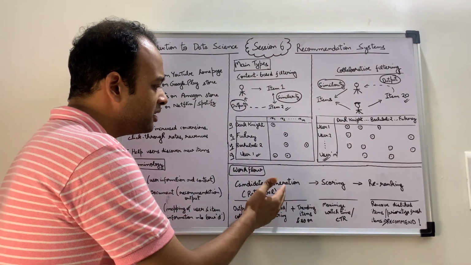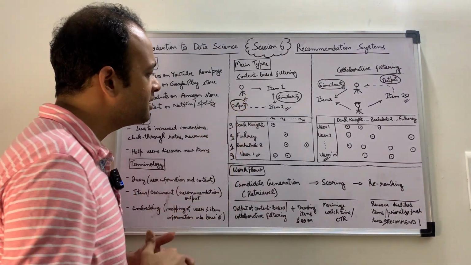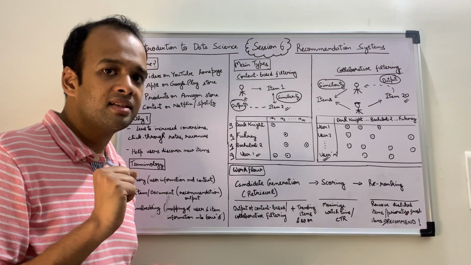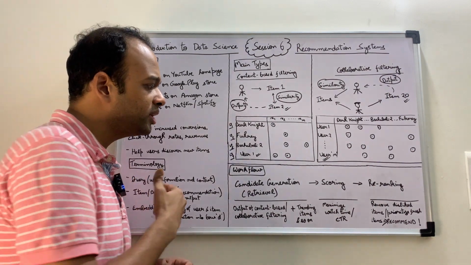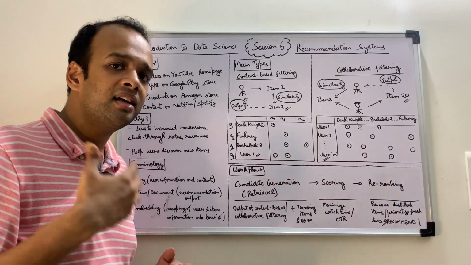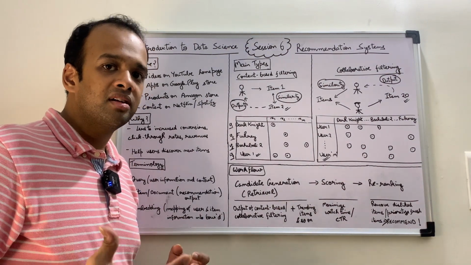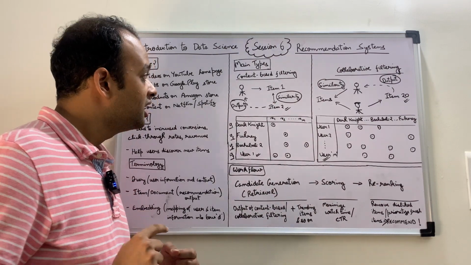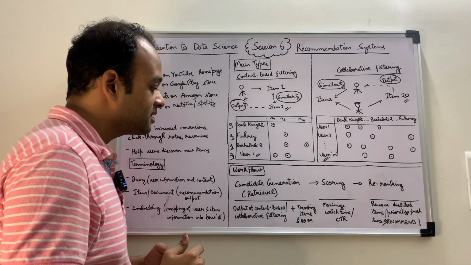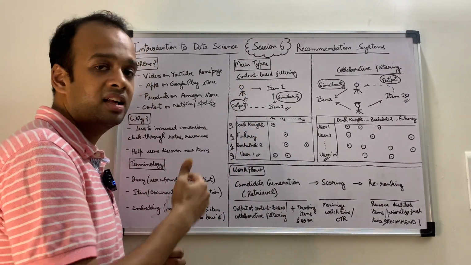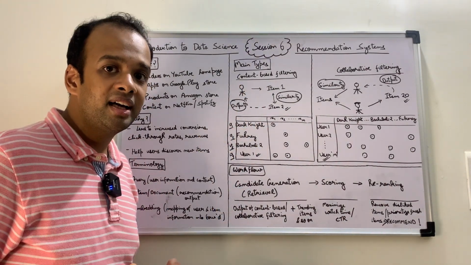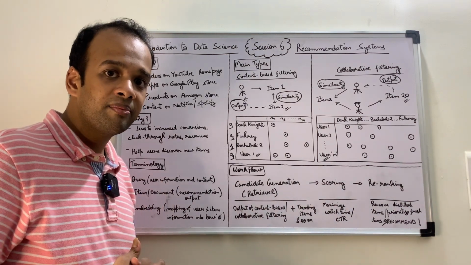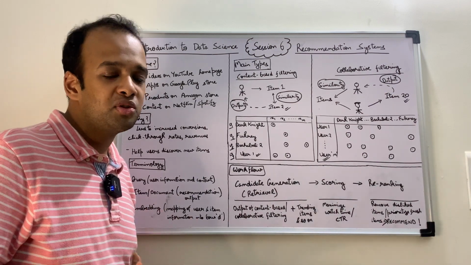Why don't we simply use, in the case of content-based filtering, the similarity metric as is? Why go to the length of scoring and getting another metric to say how good a candidate is? The reason is that we are getting different kinds of candidates: one from content-based filtering, another from collaborative filtering, another from trending items, another maybe from geographical location and proximity to a particular product or warehouse, and so on.